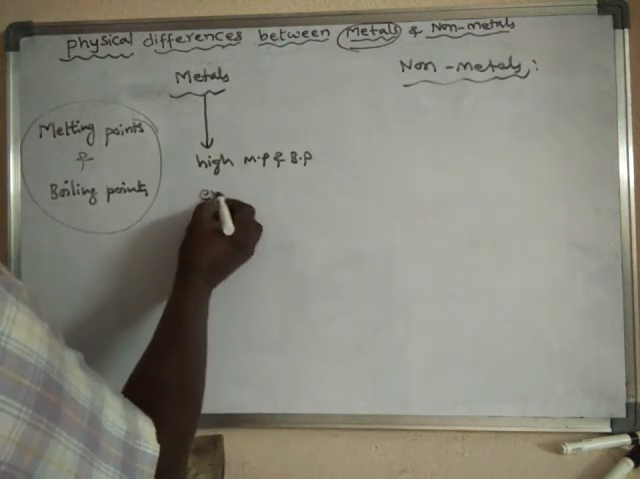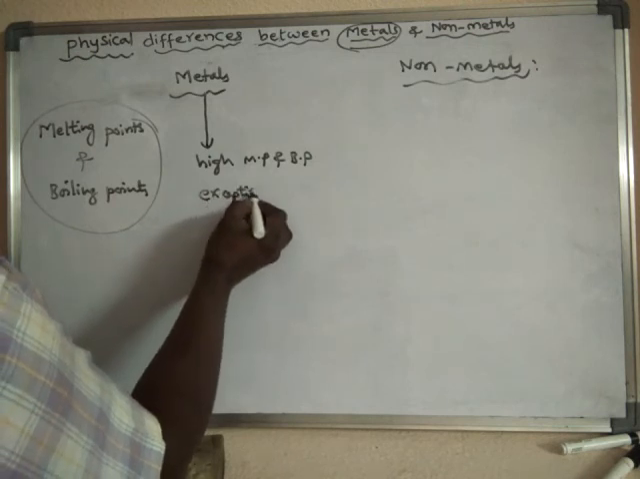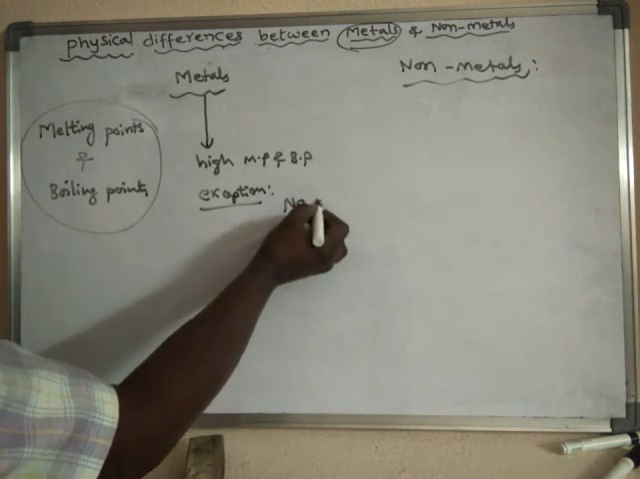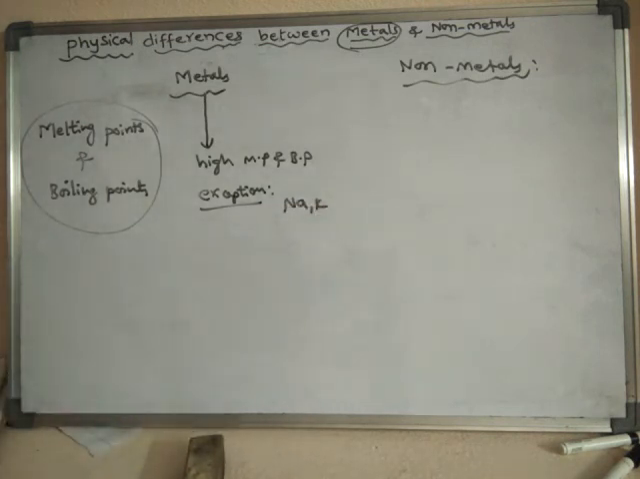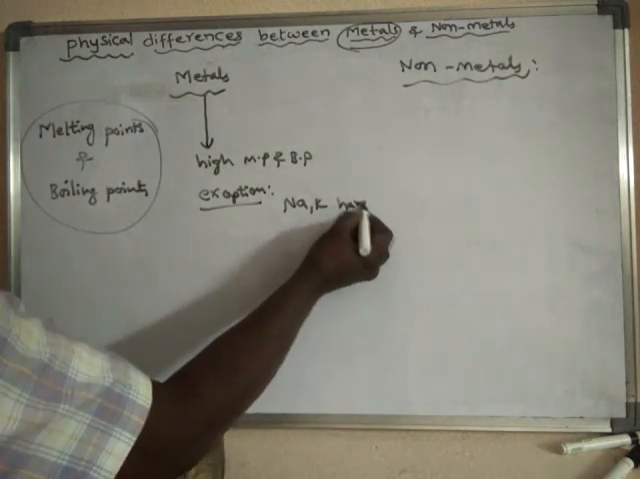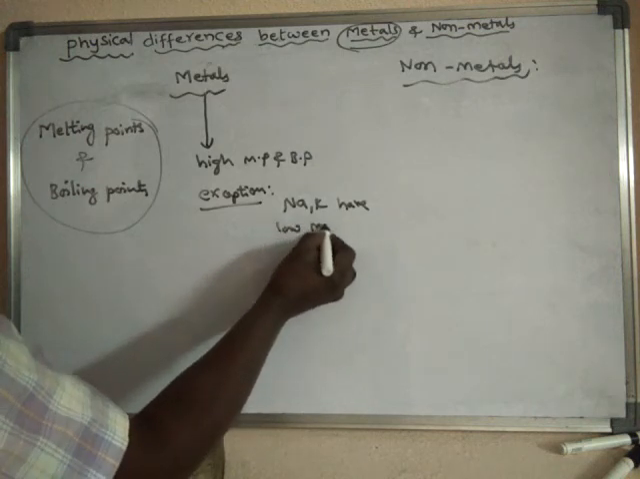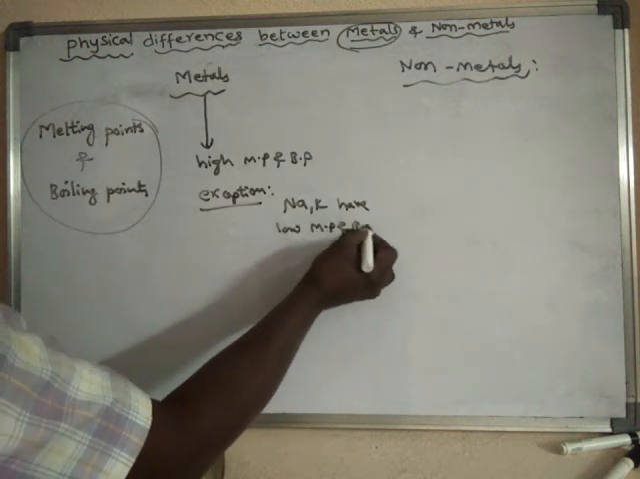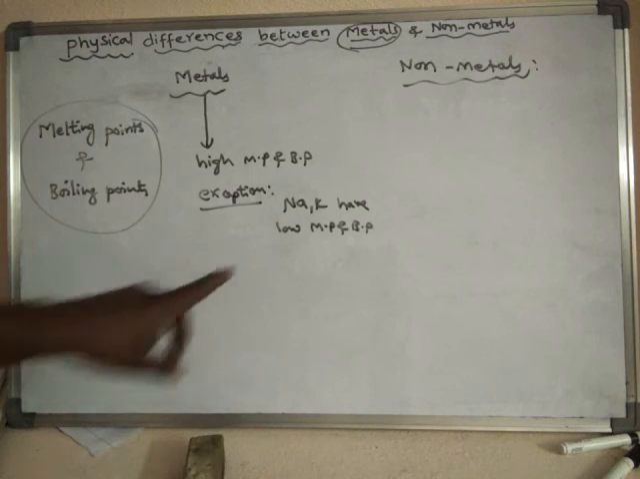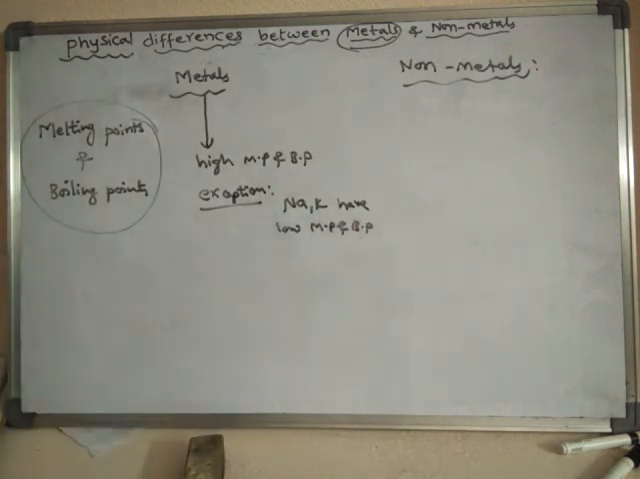But here also there are exceptions. Sodium and potassium have low melting points and low boiling points. Generally, metals have high melting and boiling points, but metals like sodium and potassium have low melting point and low boiling point.